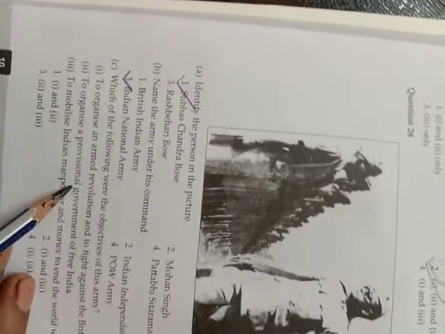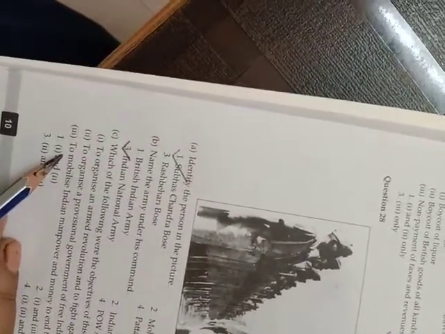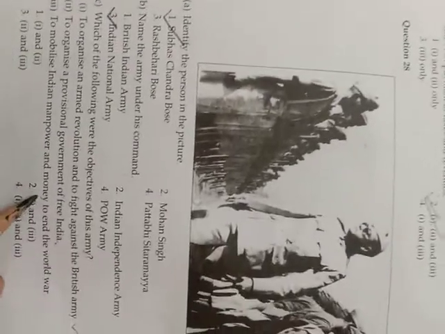Which of the following were the objectives of this army? To organize an armed revolution and to fight against the British army? Of course. To organize a provisional government of free India and to mobilize Indian manpower and money to end the world war? No, this was not the answer. So one and two, option one and two. Where is it? In option number one only we have one and two.